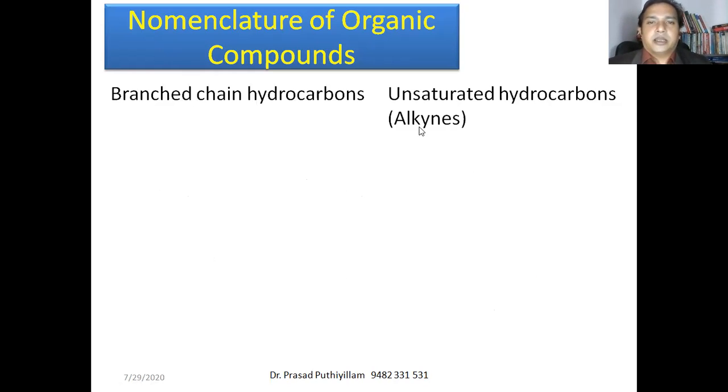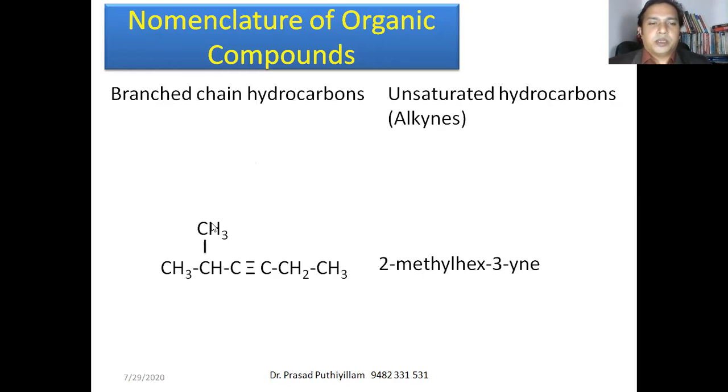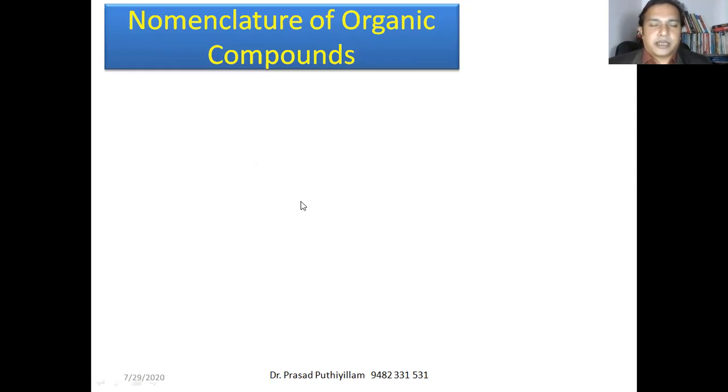Okay, now let's take an example for alkynes. Alkynes, that is having a triple bond, 3 bonds. Okay, so here it is the third carbon atom has got a triple bond. Second carbon atom has got a methyl group. Therefore, it is 2-methylhex-3-yne. So yne is the suffix when it is alkyne, so containing triple bonds. Therefore, 2-methylhex-3-yne. That is the IUPAC nomenclature of this molecule. Or even called as 3-hexyne. Okay.